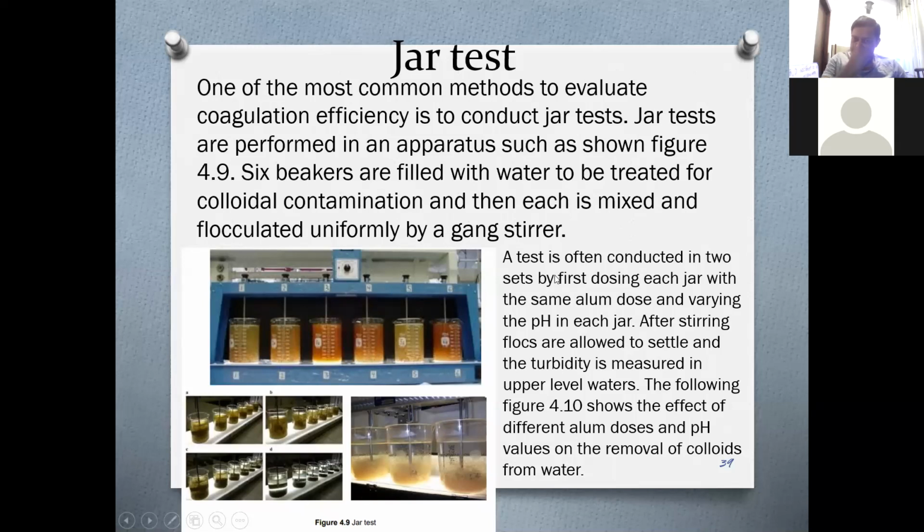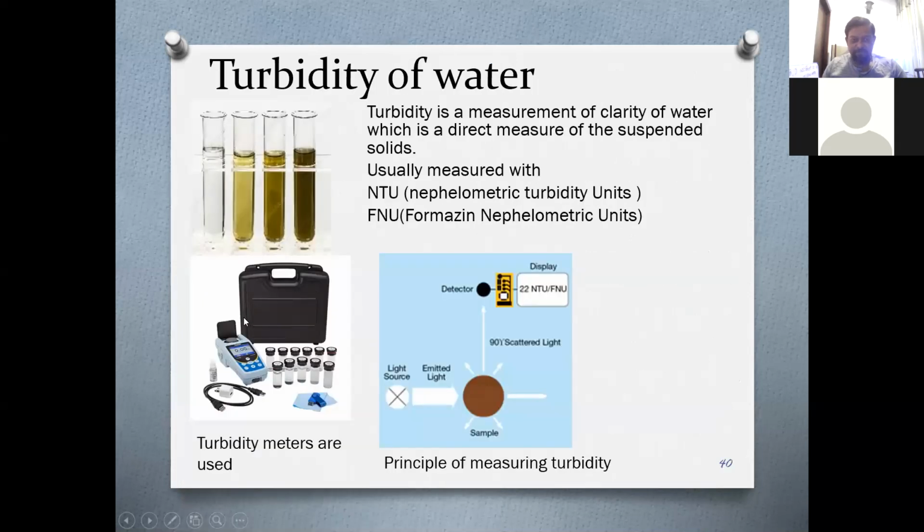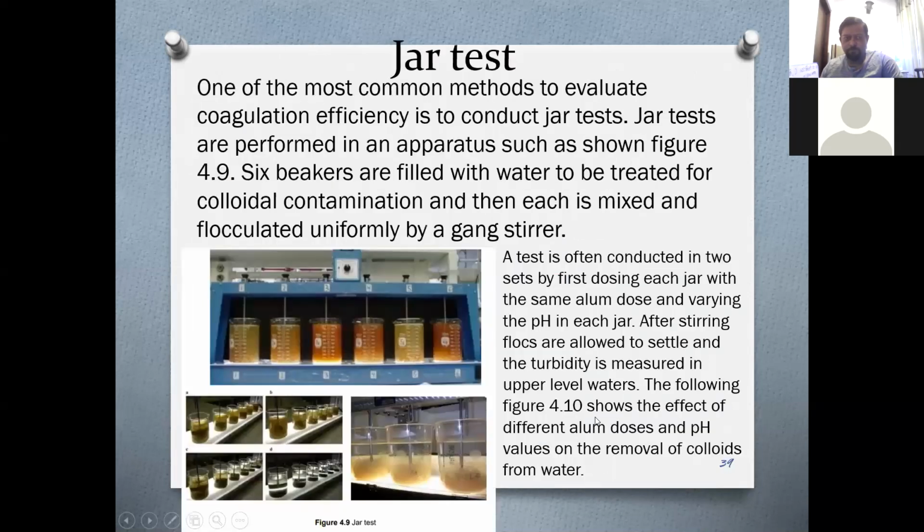Now, to conduct this test, we change the concentration of alum in each beaker. We can conduct the test to find the optimum alum concentration, which removes the suspended matter.